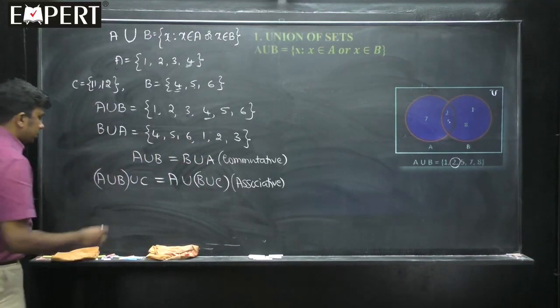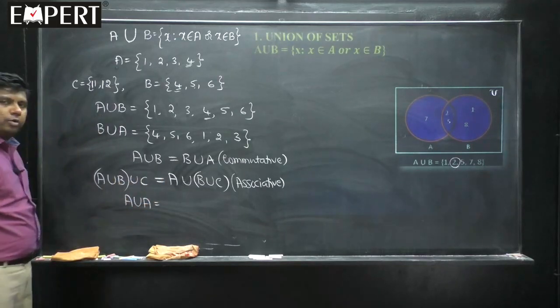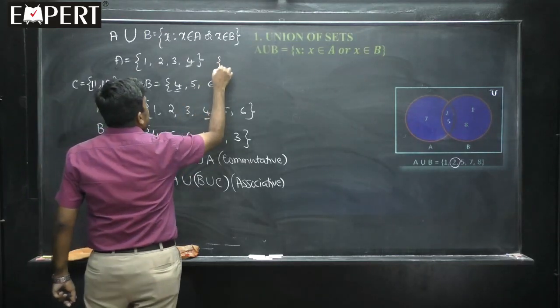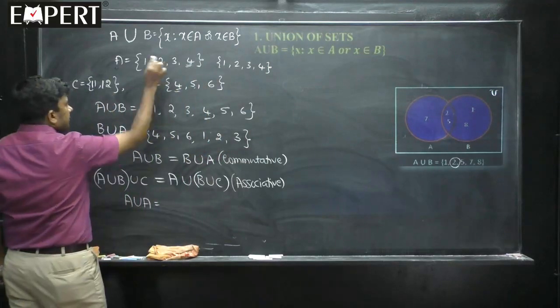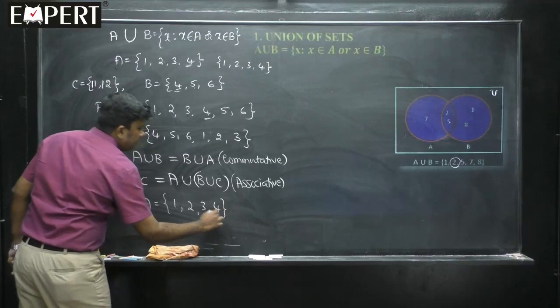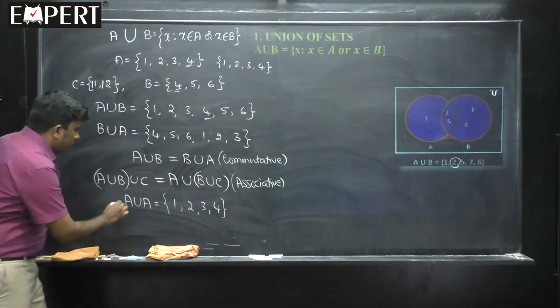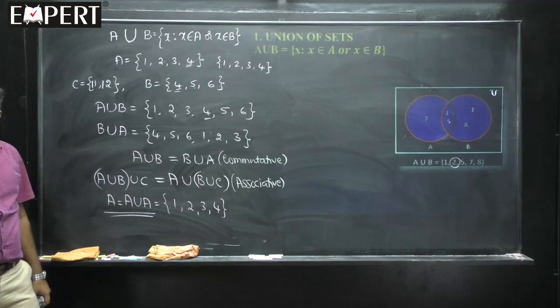Then students, you take A union A, the union of A with A only. The first set is A, and the second set is also A only, 1, 2, 3, 4. Now, let me take the union of this. First, let me write all the elements of this, 1, 2, 3, 4, and 1, 2, 3, 4 is already written. So, what should A union A be? A. A union A is also equal to A.